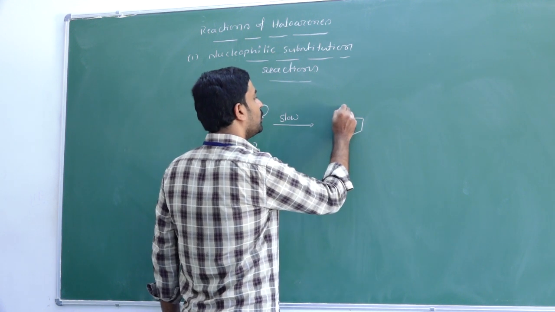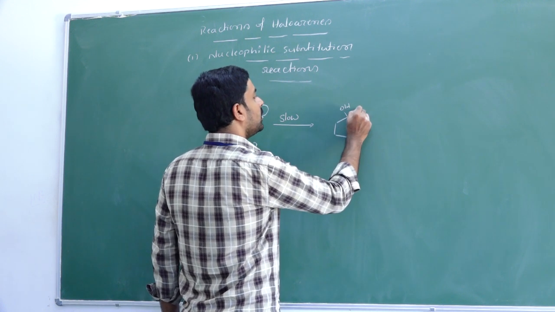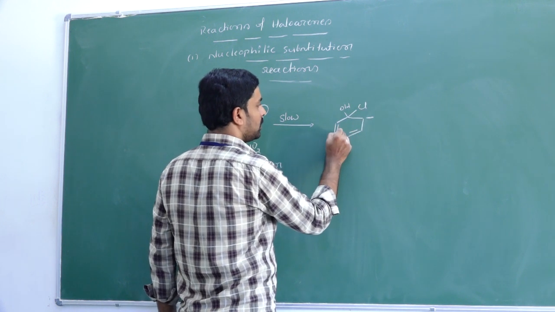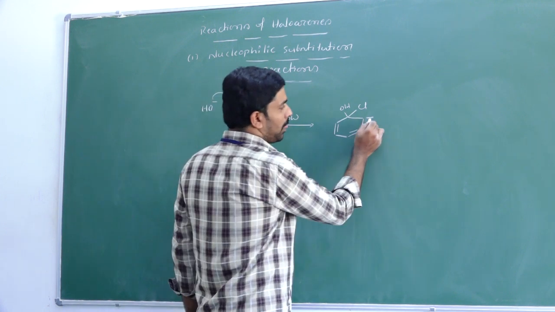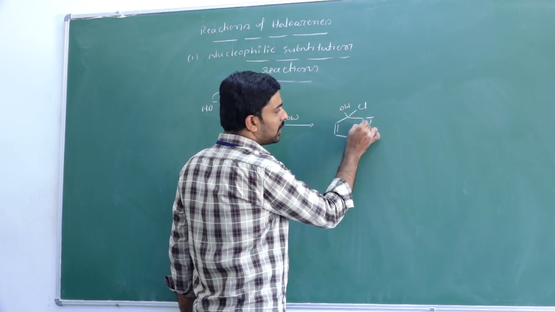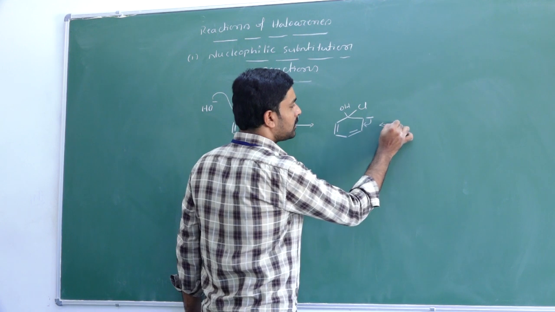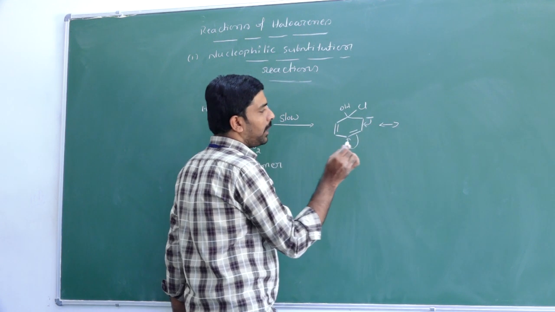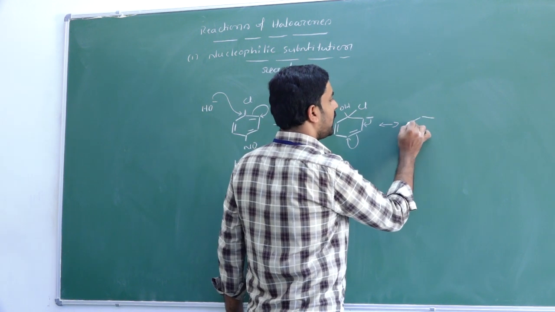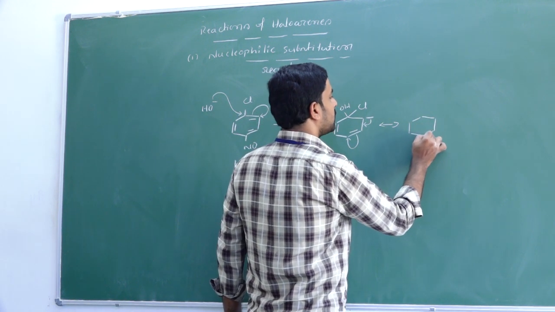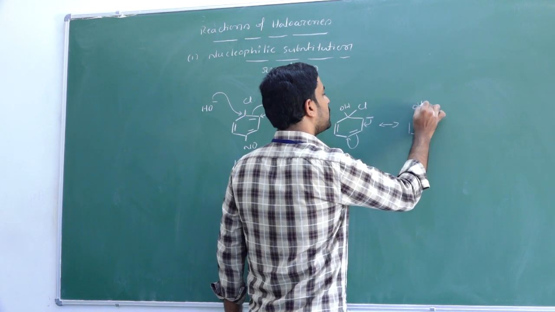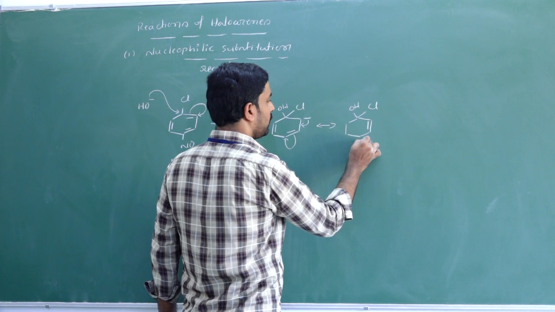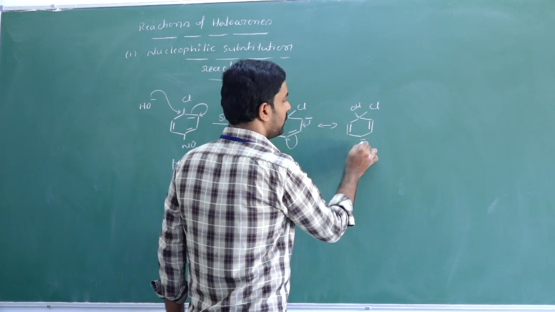So here OH, here Cl, the negative charge at the ortho position. This is the molecule. Again, this negative charge is stabilized by resonance. When this negative charge moves here, this pi electron moves to the para position. We get another resonance structure, OH, Cl. So here we get a negative charge, here we get a double bond.